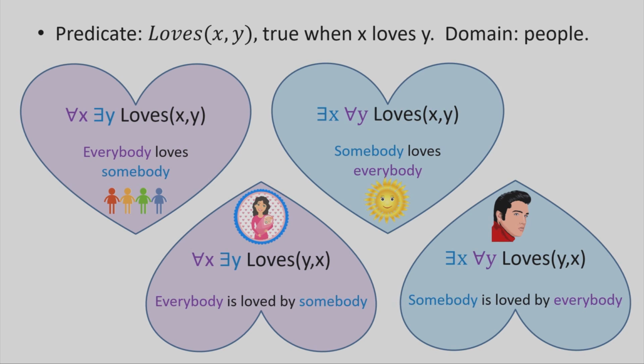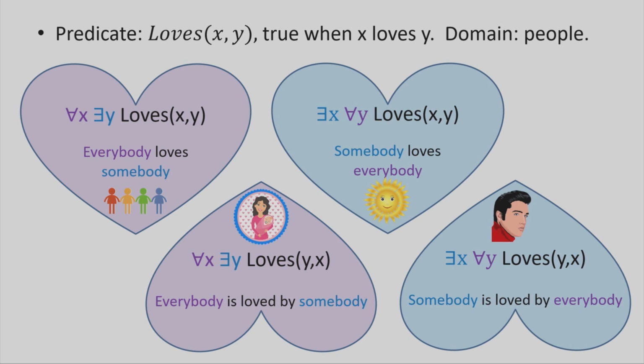Now let's try looking at the same sentence, but with the order of quantifiers flipped. So now instead of saying for all x there exists a y, let's say there exists x, for all y, loves(x, y). And we get something completely different. We get somebody, x, loves everybody, y.